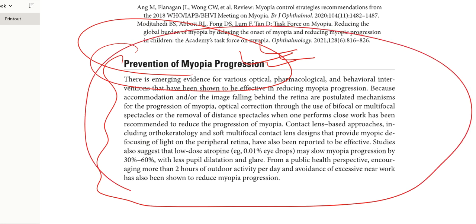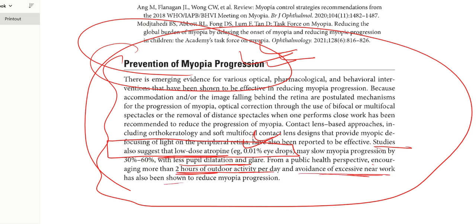What factors decrease the myopia progression? Studies have shown that low dose atropine, remember this dose, please remember this dose, reduces progression, and also other factors like 2 hours of outdoor activity and avoidance of excess near work have also reduced it. These 3 factors. Okay, one is atropine, 2 hours of outdoor activity, and avoidance of excessive near work.